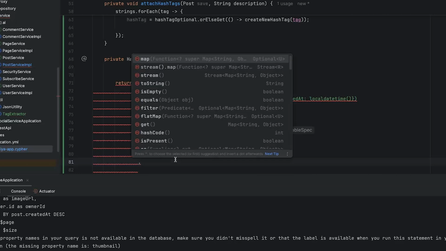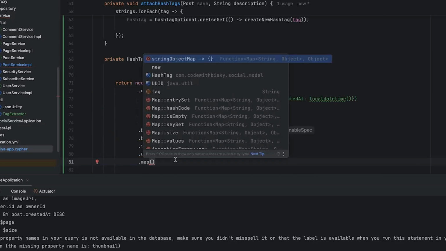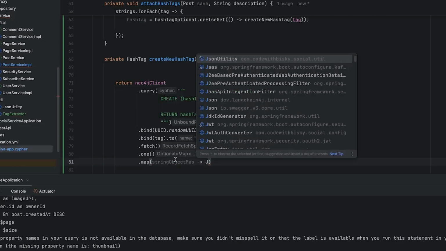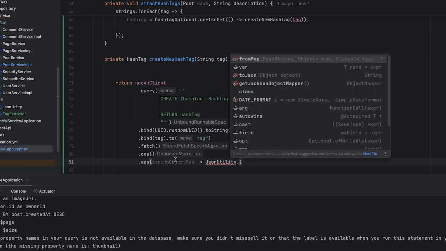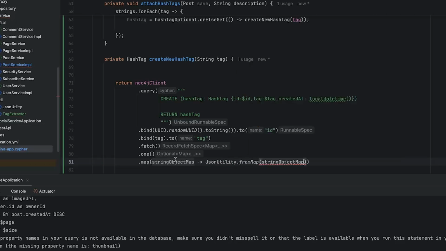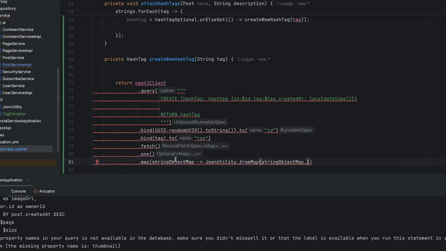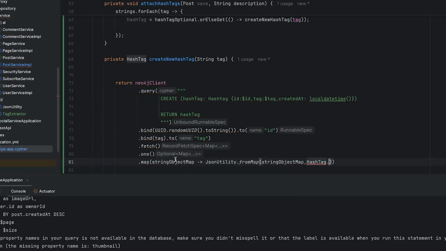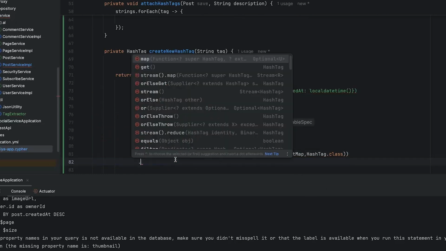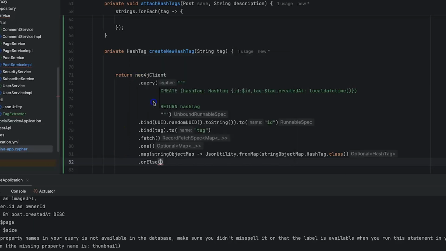And I can map it like what we did before. I can map this one into, if I say JSON utility dot from map, then I'll put a comma, and we want to return this hashtag dot class, or else I'll return a null.